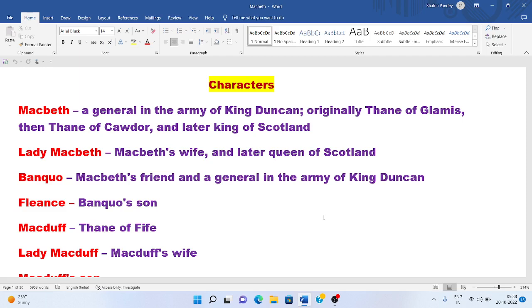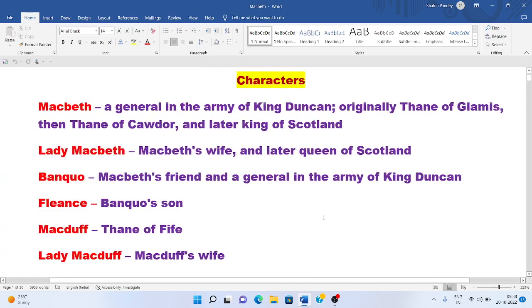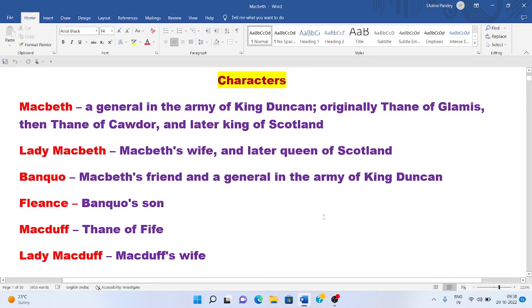Then there is Banquo, Macbeth's friend and a general in the army of King Duncan. He is a very good man, and another able general of King Duncan. Banquo is a close friend of Macbeth. He suspects that King Duncan has been murdered by Macbeth. For knowing the secrets of Macbeth, he has to die. Now there is Fleance. Fleance is Banquo's son, and Fleance escapes the attempts on his life by Macbeth.